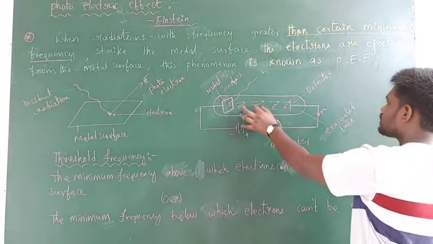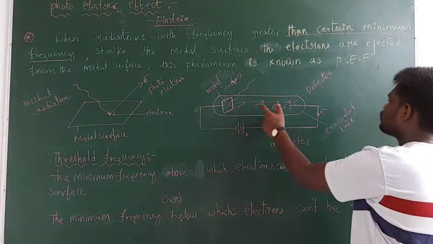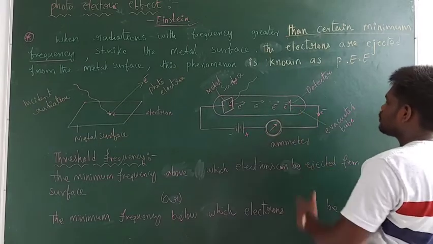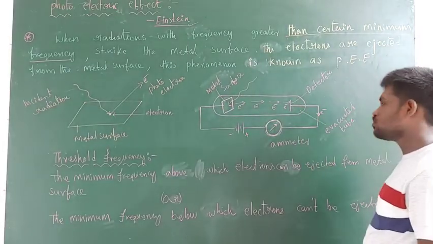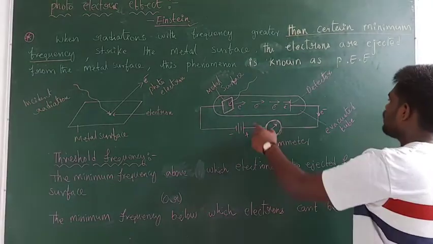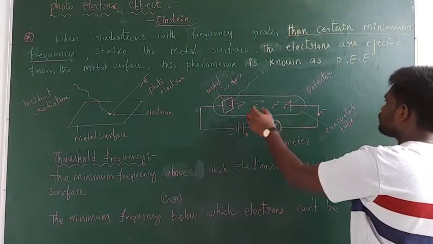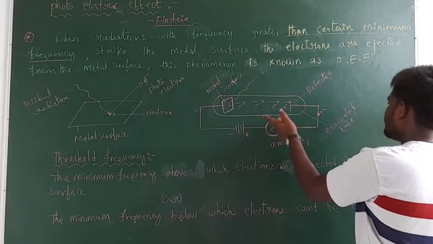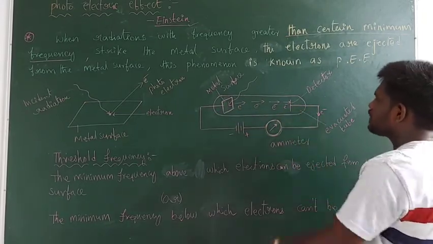These electrons carry negative charge, so they are attracted by the detector, which is connected with the positive terminal of the battery, also known as the anode. Due to the passage of electrons from the metal surface, the cathode, to the anode, there is a flow of current in the circuit.